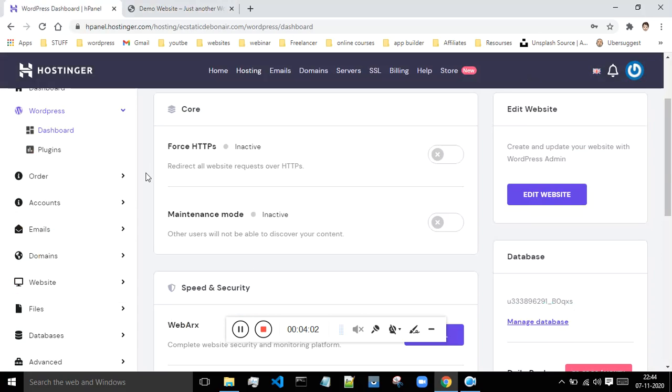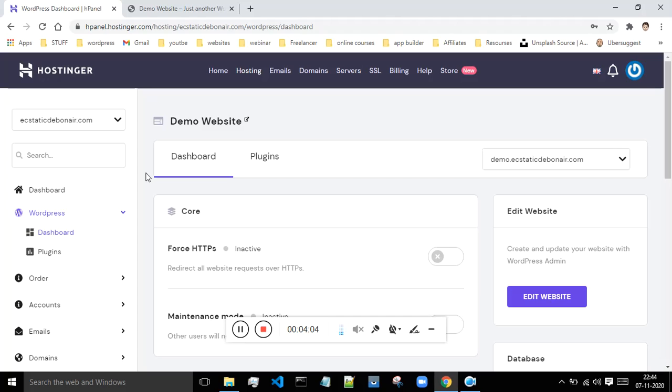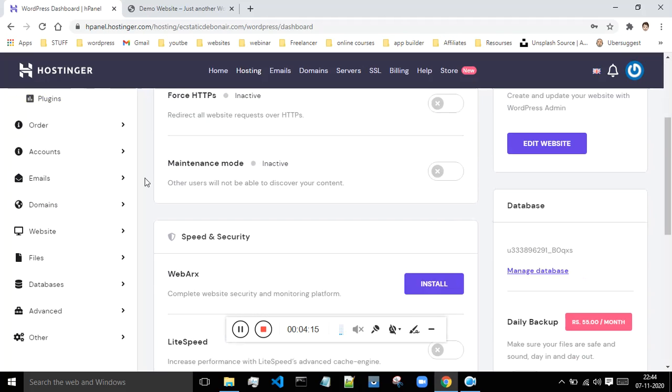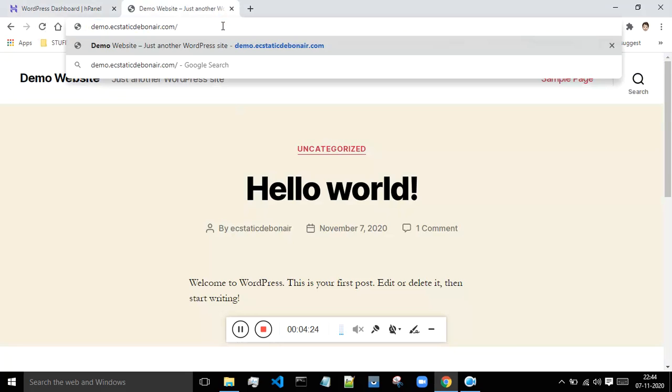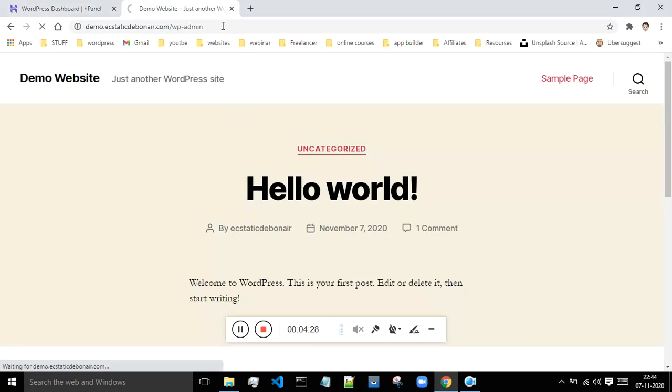But if you want to make your website secure, you can take this SSL certificate from Cloudflare. If you don't know how to do that, you can watch my video on my channel. It is available. But as of now, as can be seen, this website is working fine. Okay, so now if you want to make changes to this, just do one thing. Just put one /, then wp-admin over here and click enter.